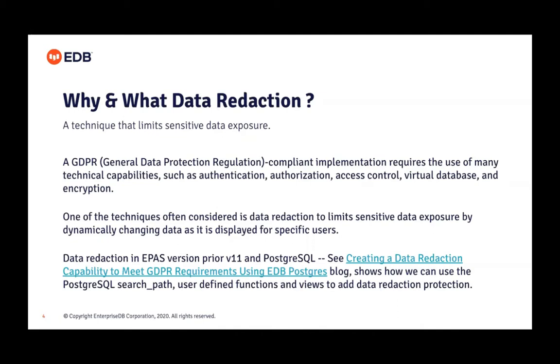That's very general. One more thing is data redaction, which will limit the sensitivity data exposure by dynamically changing the data as it is displayed for a specific user. If user one will see some kind of data, other users can see other data depending on what rights they have. This feature was introduced in EPAS v11. It's an EPAS feature.